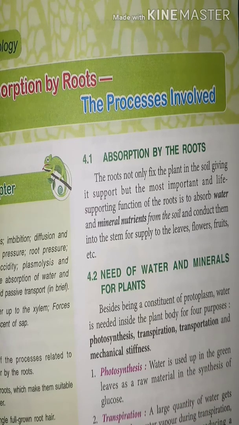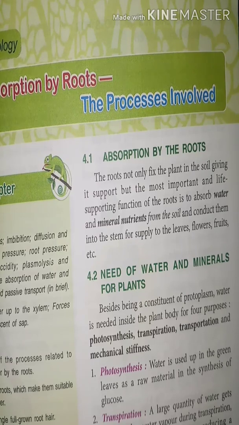So along with support to the plant, the primary function of roots is to absorb water and minerals from the soil and conduct them to the aerial parts. The part above the ground is said to be the aerial part. Now, why does a plant need water and minerals?